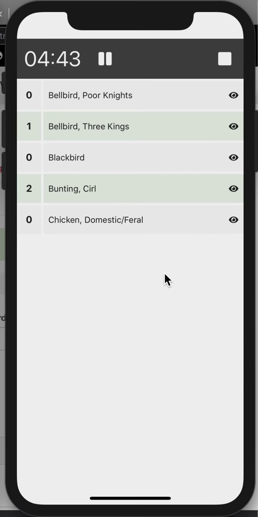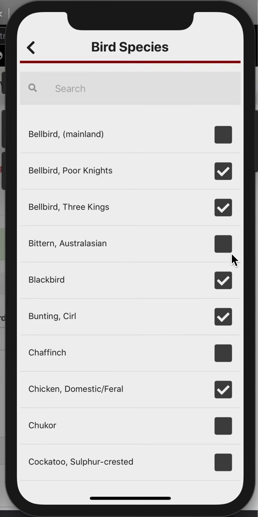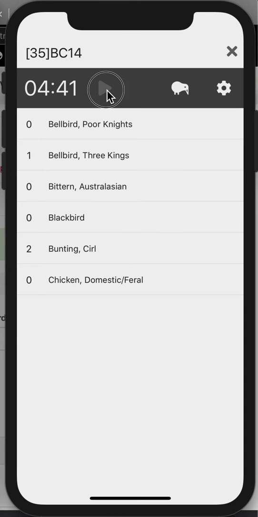If you see a species not on the list, press pause, press the kiwi icon, and you can add the species. Press play to continue.